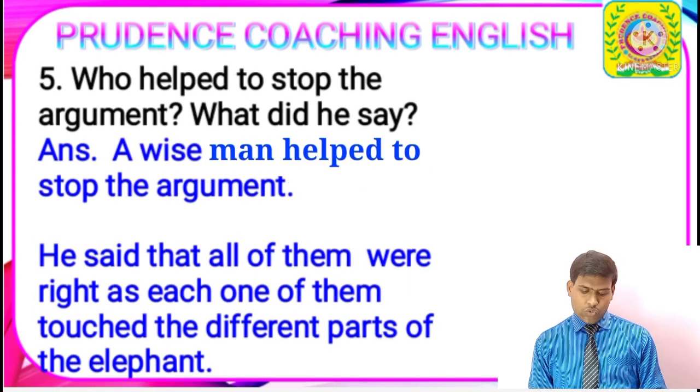Who helped to stop the argument? What did he say? Answer. A wise man helped to stop the argument. Now the last part of the question, what did he say? The answer is, he said that all of them were right as each one of them touched different parts of the elephant. So with this we have come to the end of this story.